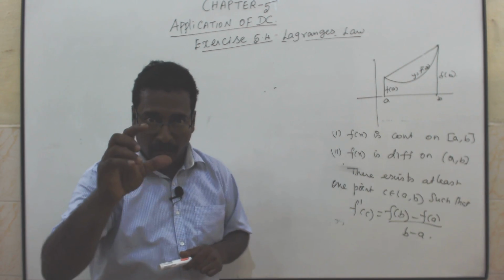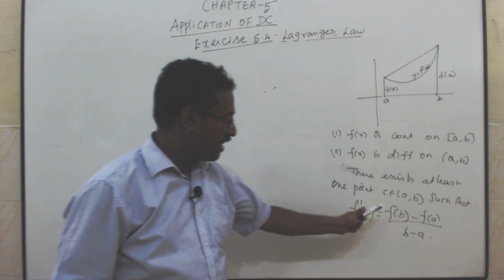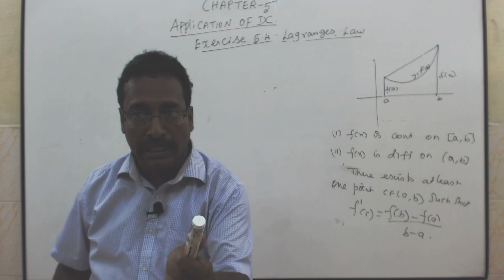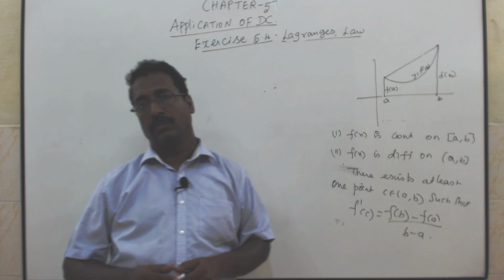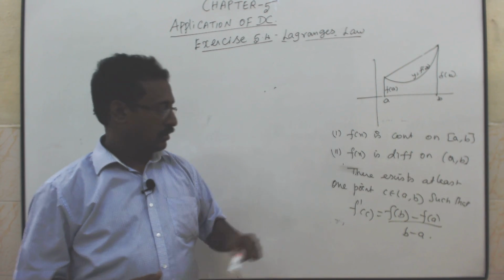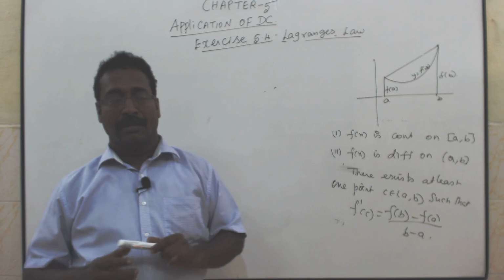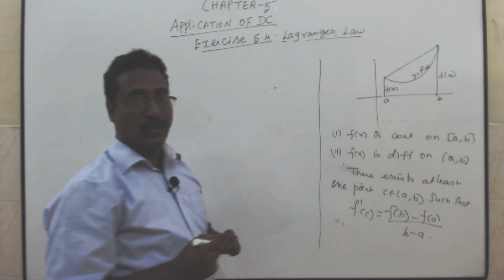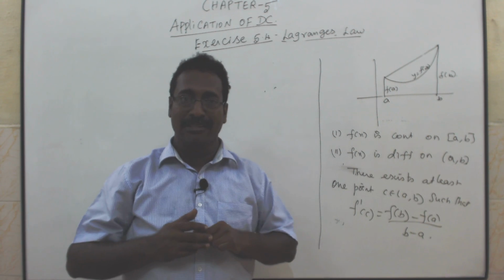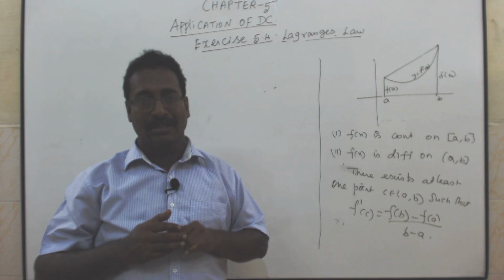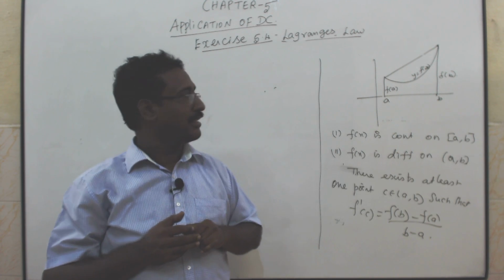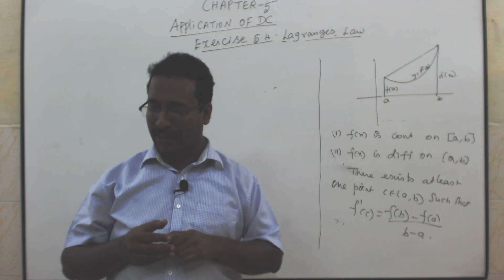Listen, in Rolle's condition, f of a and f of b are equal. If we subtract two equal numbers, it becomes 0. Is it clear? Now, shall we start the exercise? Already I told you, for continuity and differentiability, the method you followed in exercise number 5.3, the same way we have to do in 5.4.